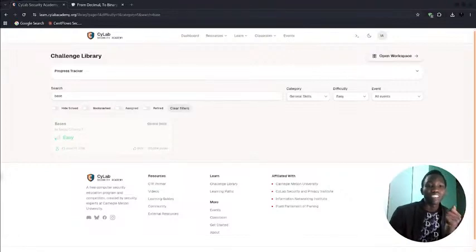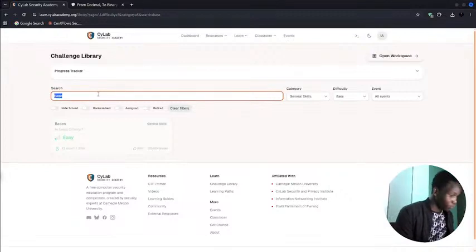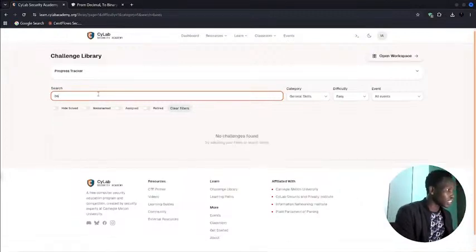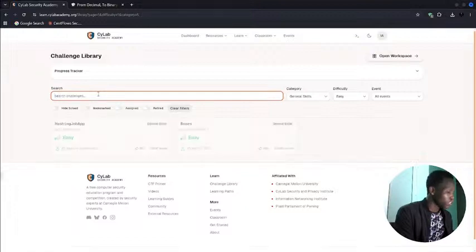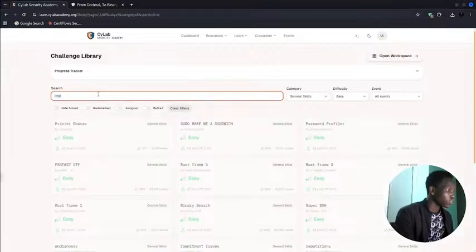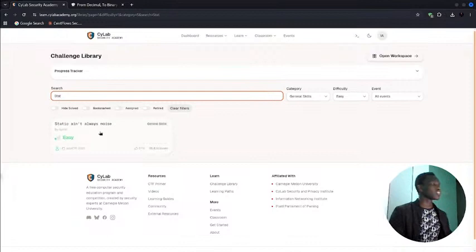Cylab, that is, static ain't always noise. So let's first check it out. Remember to read the description. Static, okay. So static ain't always noise.